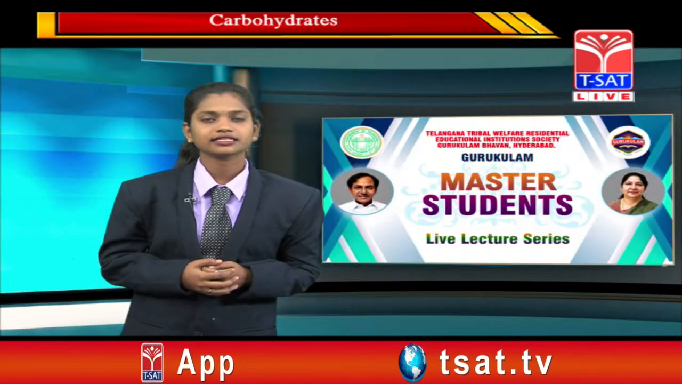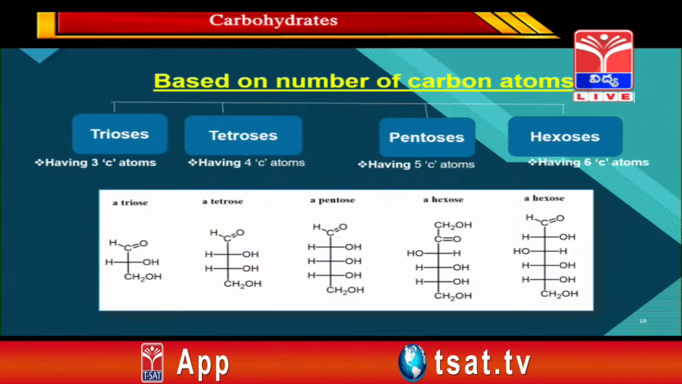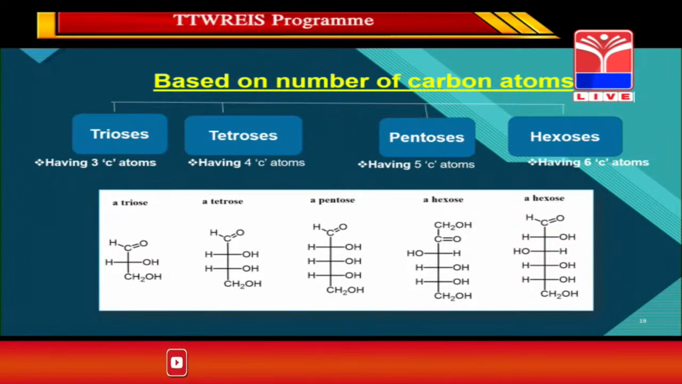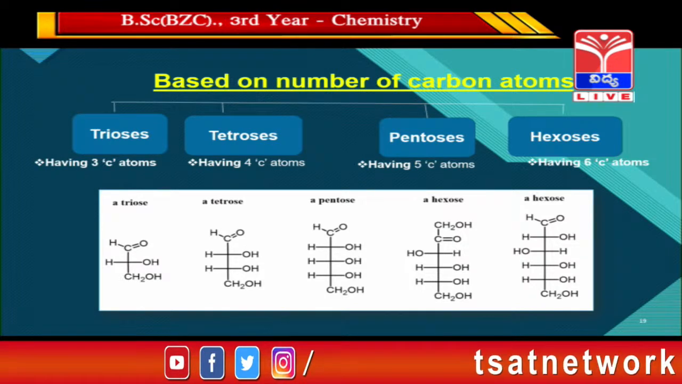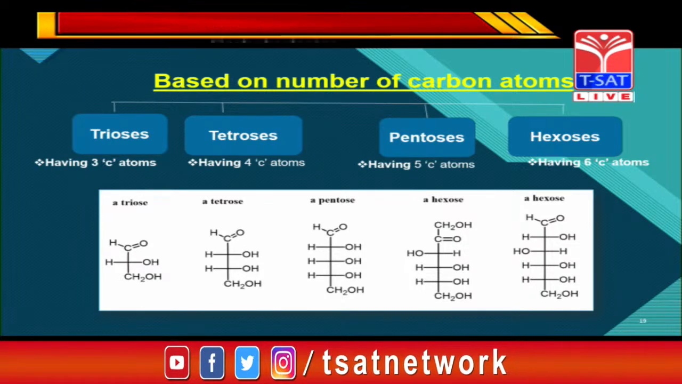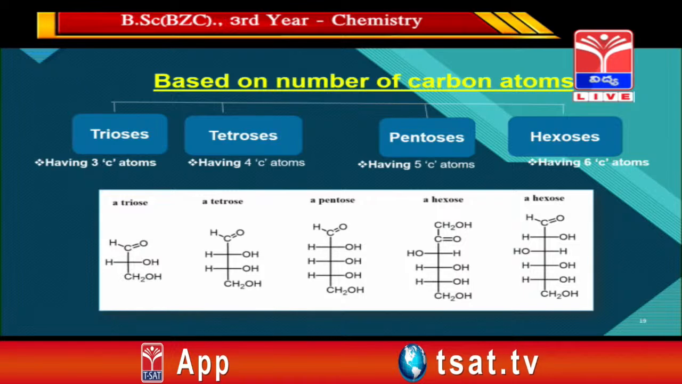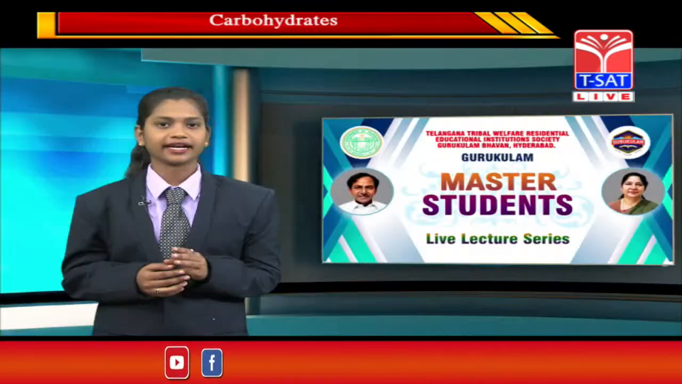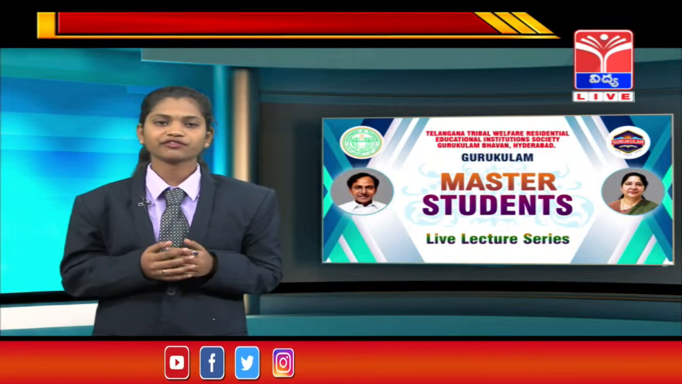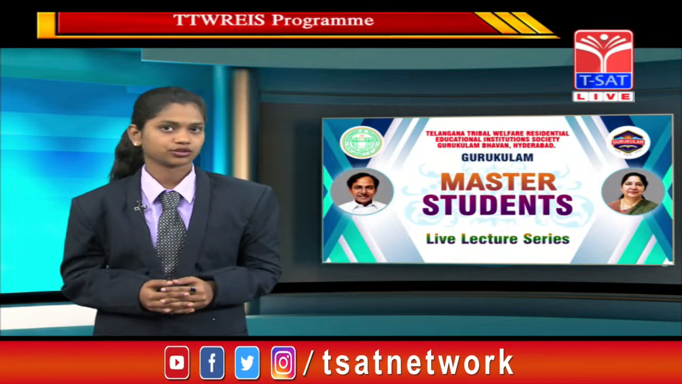And the last classification is based on the number of carbon atoms present in the compound. Based on this, there are many types, but we'll discuss 4 among them. One is trioses, tetroses, pentoses as well as hexoses. What are trioses? Trioses are carbohydrates that consist of 3 carbon atoms. The best example of trioses is D-glyceraldehyde.